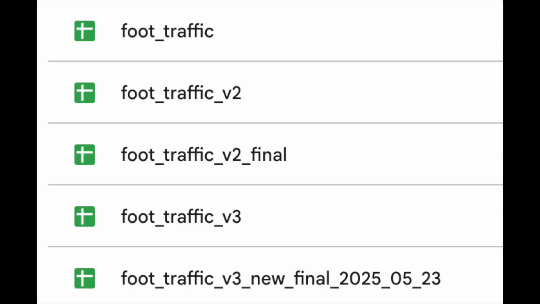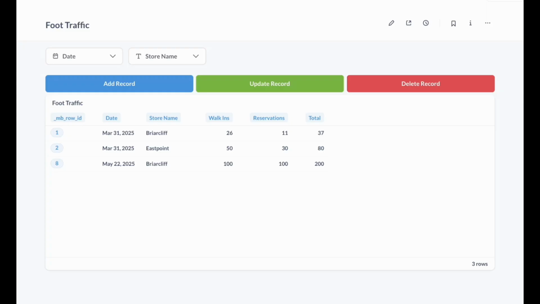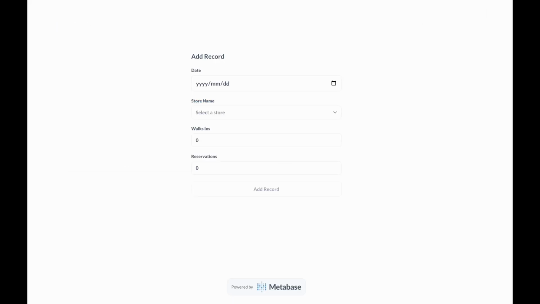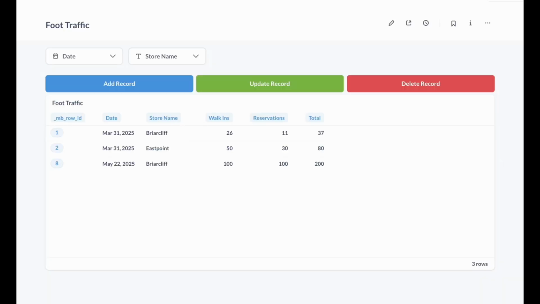To wrap up, we went from having our data stored in Excel sheets to having a nice clean dashboard and even a form that we can share with the operations team so that they can add data to the database themselves. Now we have our data in the right place, it's clean, it's accessible, and it's ready for reporting.